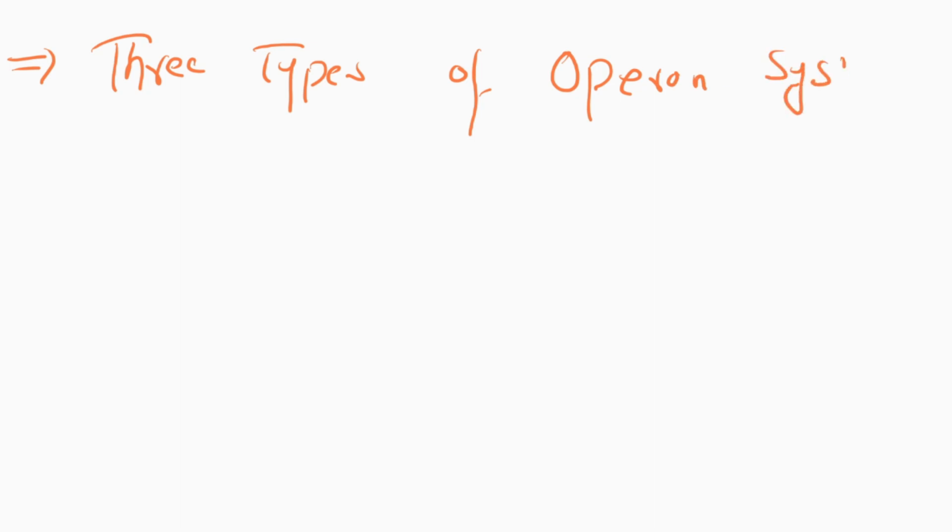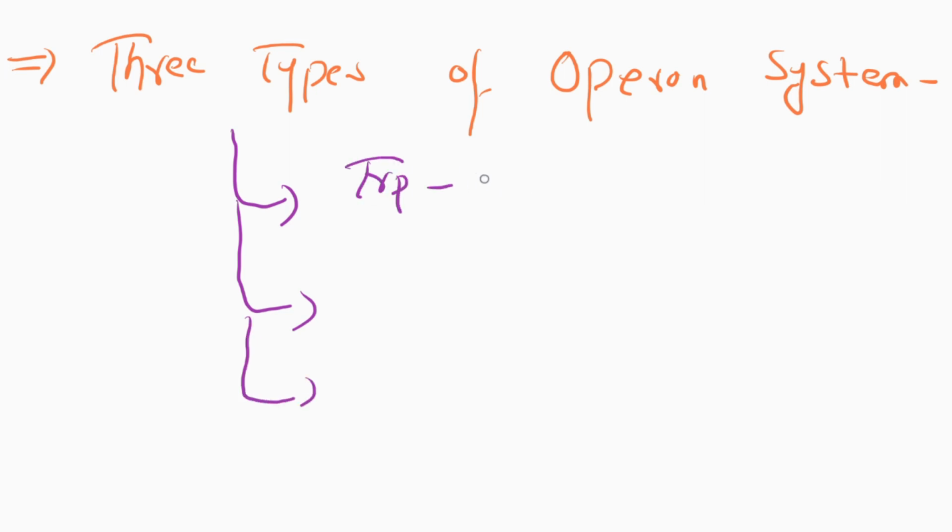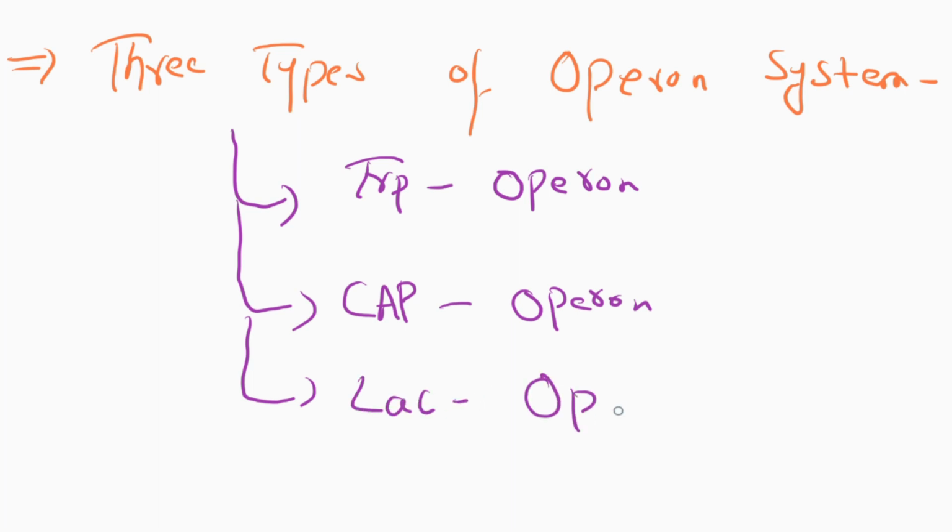There are 3 types of operon system, or systems of gene regulation, in prokaryotes. The first is the trp operon, or tryptophan operon. The second type is the CAP operon, an activator operon. And the third type is the lac operon, which is an inducible operon or inducer operon.